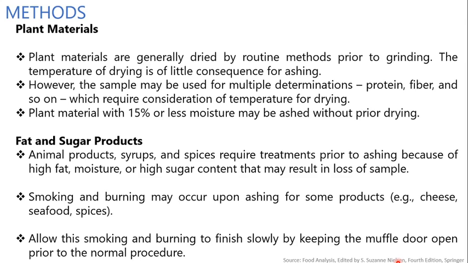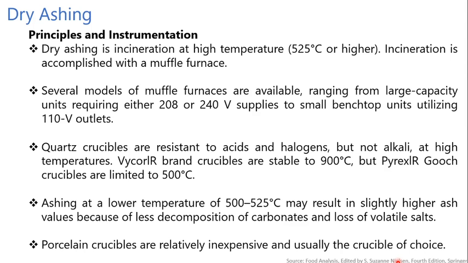Smoking and burning may occur upon ashing for some products, for example cheese, seafood and spices. Allow the smoking and burning to finish slowly by keeping the muffle furnace door open prior to the normal procedure.